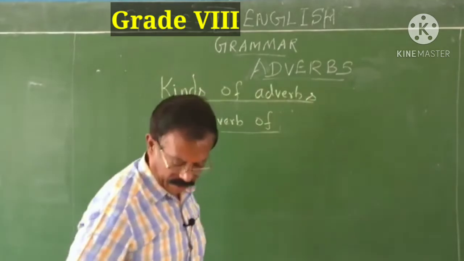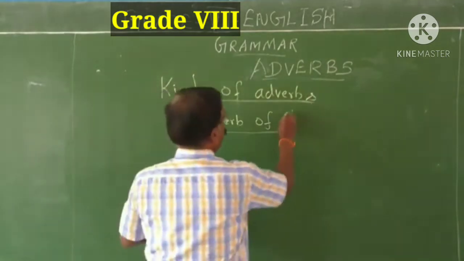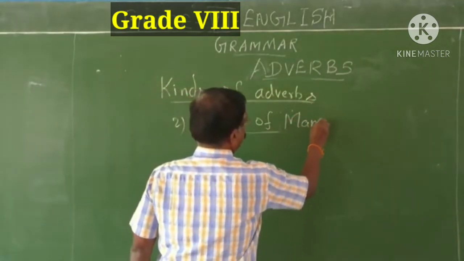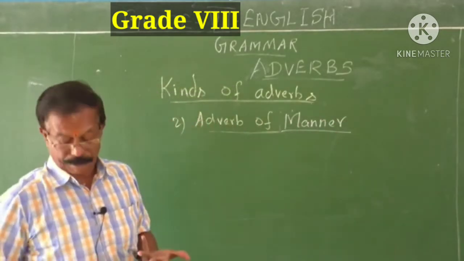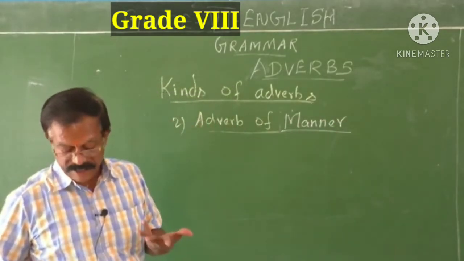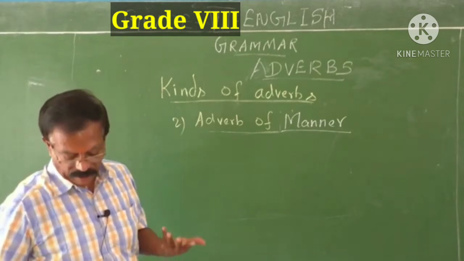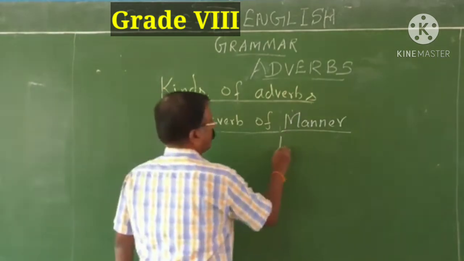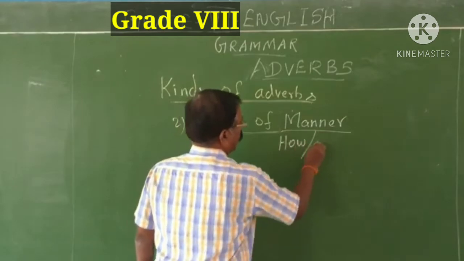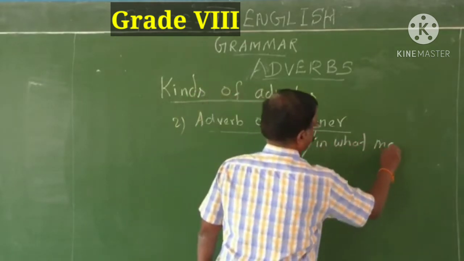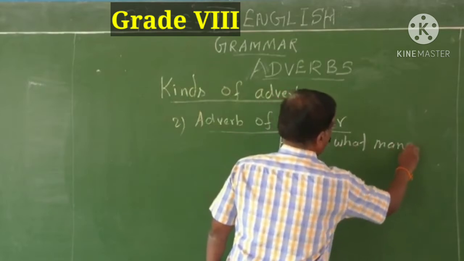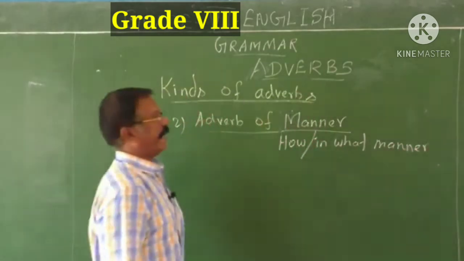Third kind of adverb, adverb of manner. So, how does it happen? It shows how a work is done. It answers the question how or in what manner. Therefore, this adverb is called adverb of manner.